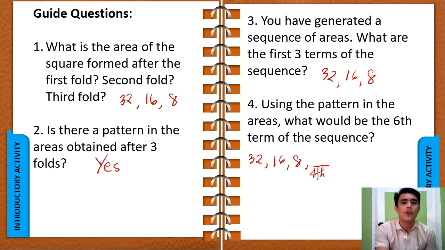What is half of 8? That is 4. Your fifth term is also half of your fourth term. Your fourth term here is 4, so 1/2 of 4 is correct, it's 2. Finally, your sixth term. The sixth term is half of your fifth term, and your fifth term here is 2. So 1/2 of 2 is equal to 1. Hence, the sixth term of the sequence is 1. You guys got it right.